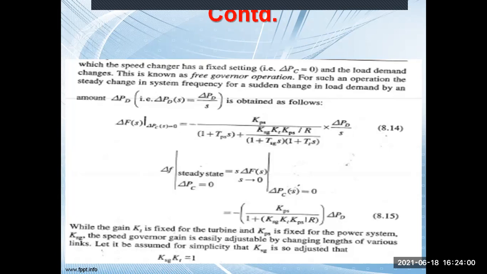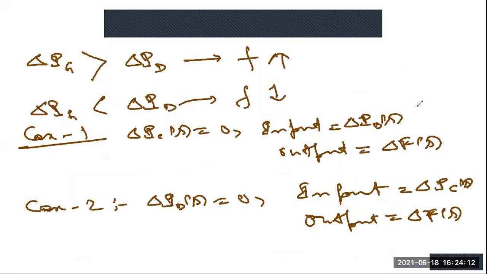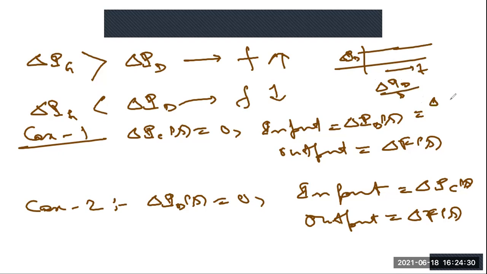When you take the Laplace of that step change, this becomes delta PD by S. This should be very clear, because delta PDS is a step change in load, so the load pattern is a step change. This is your delta PD, and this is your T. Finally, if you take the Laplace of this, it becomes delta PD by S. So your input is delta PD by S.